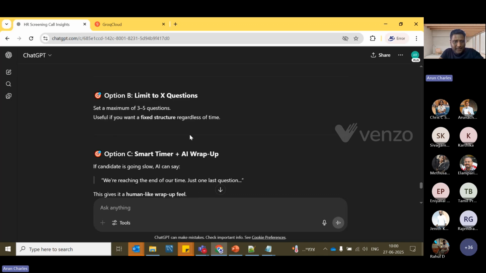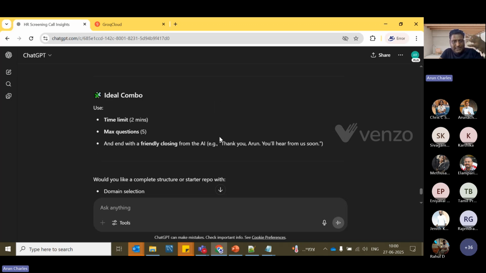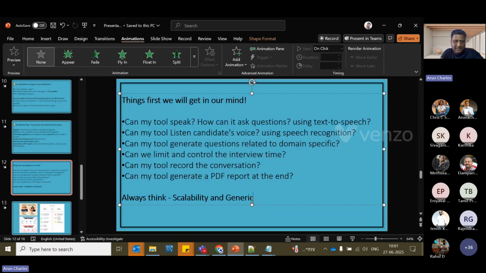Okay, and now I have another question. Since this information will change from interview to interview and domain to domain, I have added a line here. You can see here: always think scalability and generic on your tool. Your tool should be scalable and it should be generic, because these configuration kinds of things you should not hard code. You should think in that way.